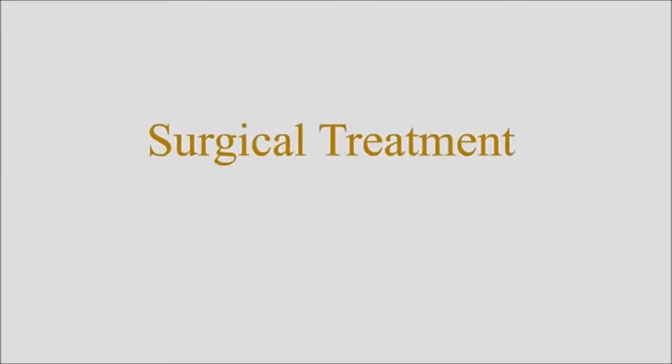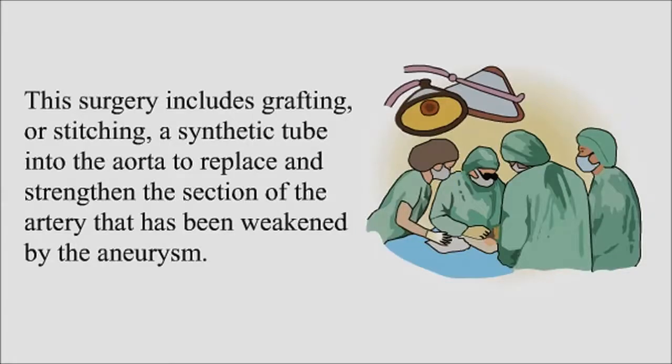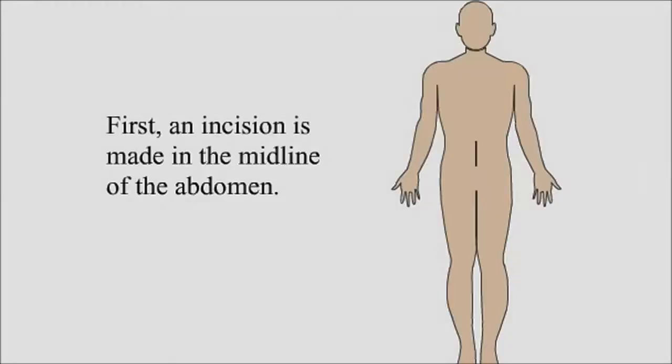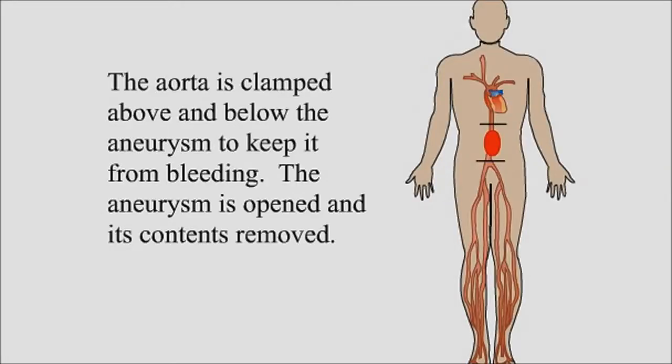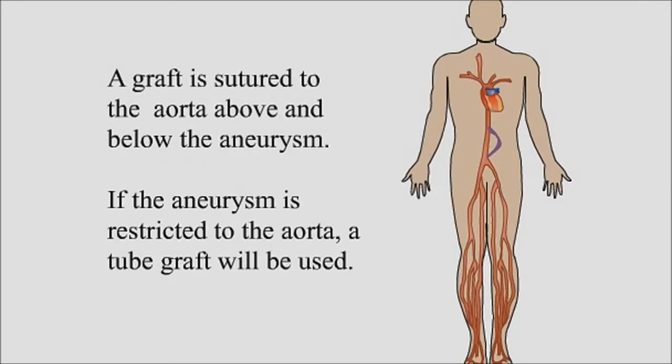Surgical treatment. This surgery includes grafting, or stitching, a synthetic tube into the aorta to replace and strengthen the section of the artery that has been weakened by the aneurysm. First, an incision is made in the midline of the abdomen. The aorta is clamped above and below the aneurysm to keep it from bleeding. The aneurysm is opened and its contents removed. A graft is sutured to the aorta above and below the aneurysm.